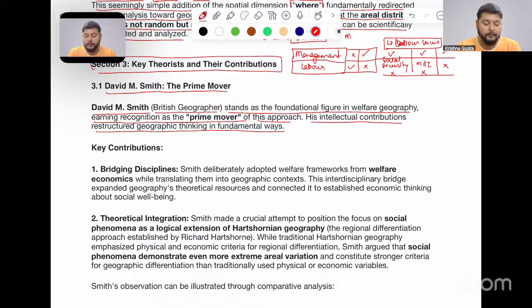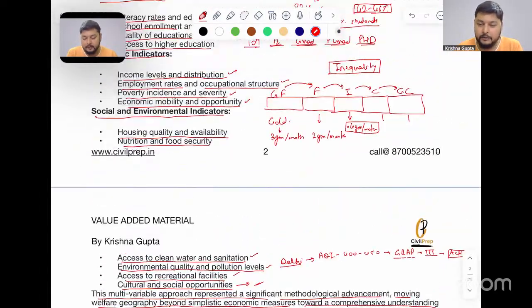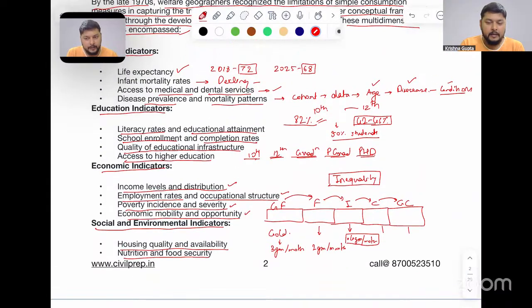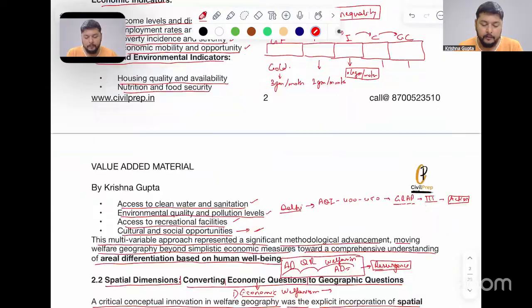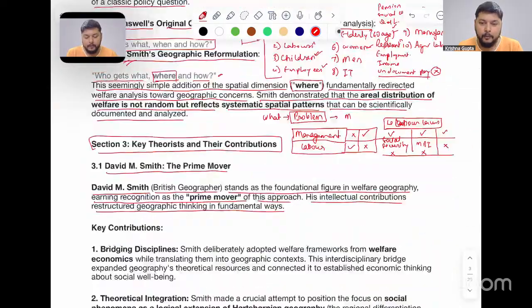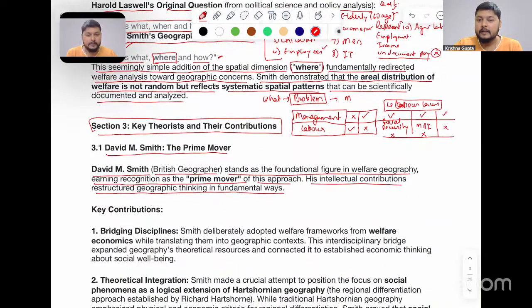Okay, before moving forward, I would like to ask you that are you getting what we have understood here as a part of the welfare development and the welfare geography? You can provide your answers in the live chat box here. If you have any doubt or any point is missing that you are not able to understand, you can provide it in the chat box. Here we will be resolving it in this live class only.